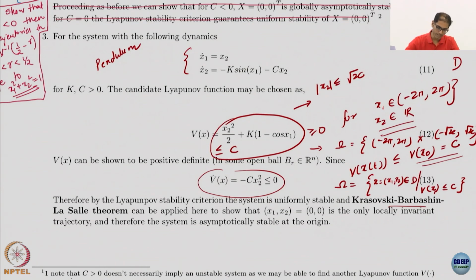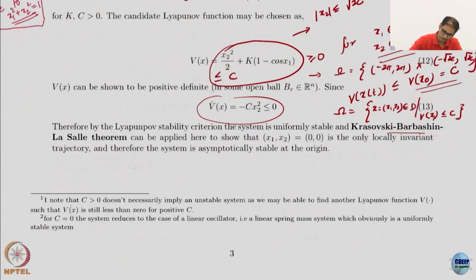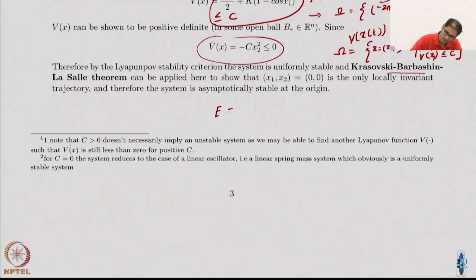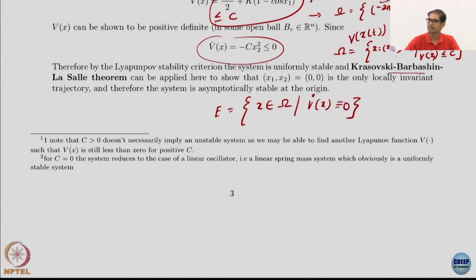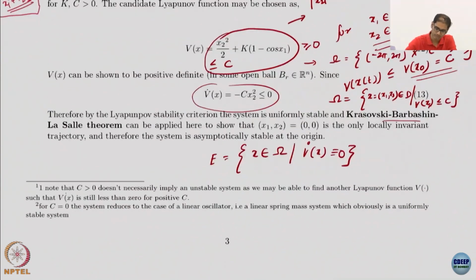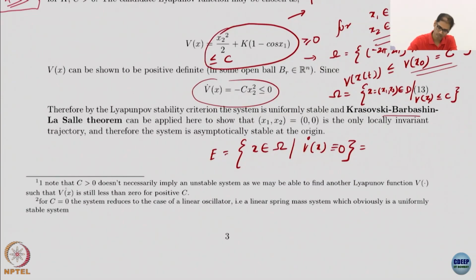Now, I have to construct the set E. What is the set E? It is the set of states in omega such that V dot is exactly 0. What is that set? In this case, where is V dot exactly 0?